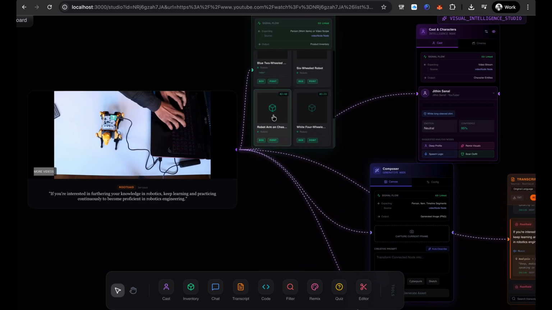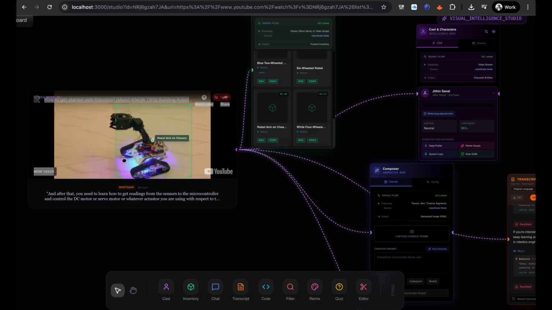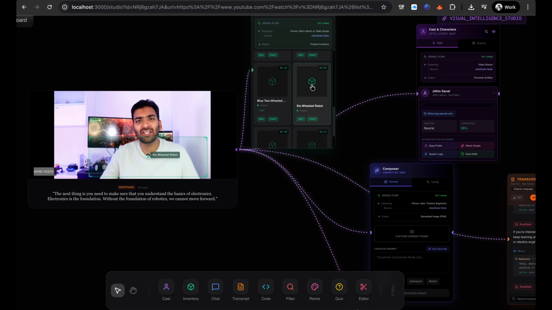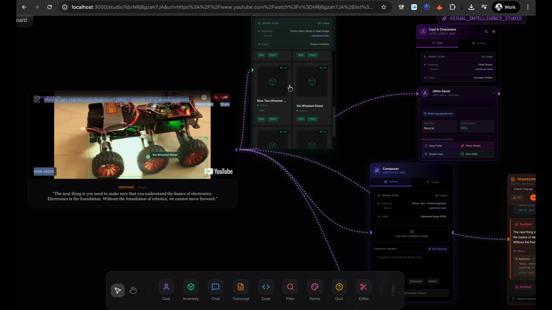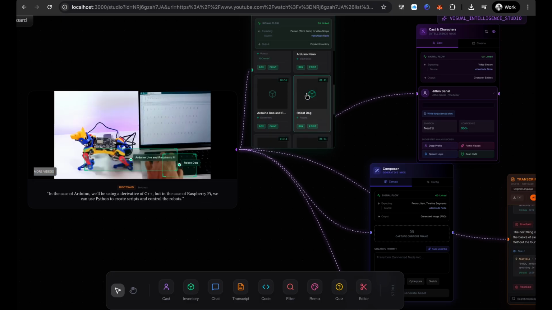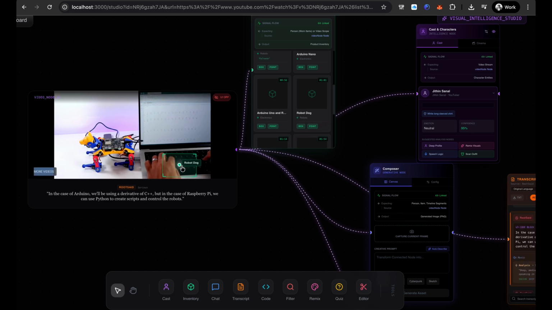What are the robots? Let's click here right now. See, it is able to identify them. This is a robot arm on a chassis, and we know this is a 6-wheel robot. Now let's pass. This is a 6-wheel robot, and a robot dog. This is a robot dog.